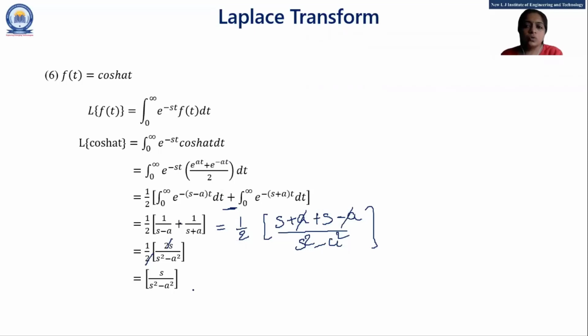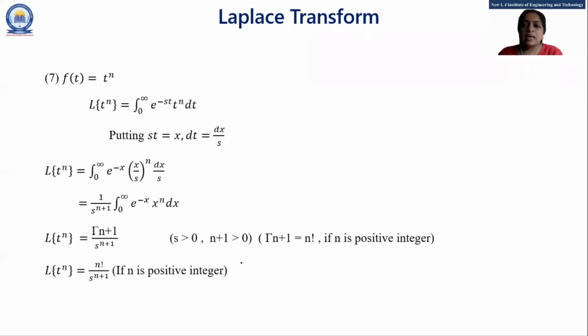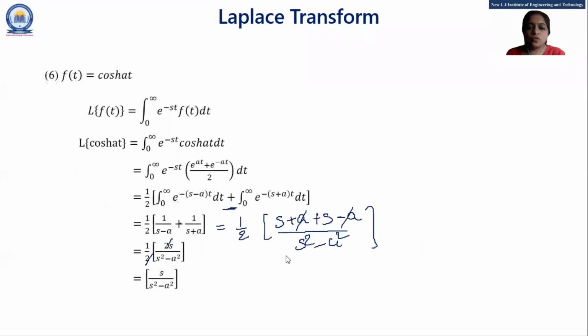Okay. Now the last similar formula for Laplace of cosh at. Suppose I ask you Laplace of cosh 5t, what is the answer? For Laplace of cosh 5t, what is the answer, students?